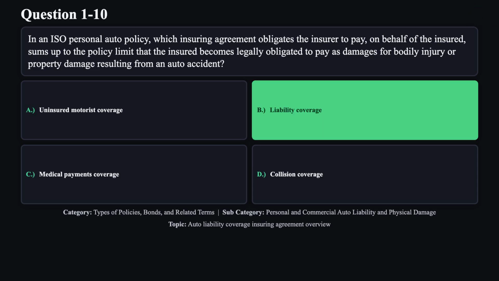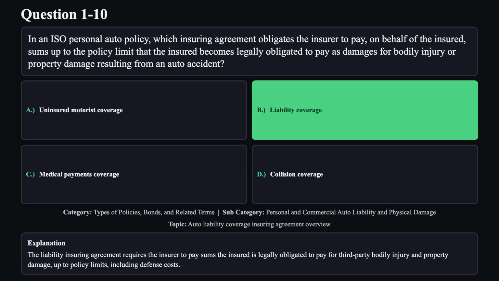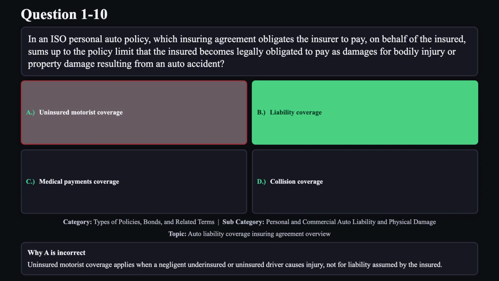The correct answer is B. The liability insuring agreement requires the insurer to pay sums the insured is legally obligated to pay for third-party bodily injury and property damage, up to policy limits, including defense costs. Reason A is not correct. Uninsured motorist coverage applies when a negligent, underinsured, or uninsured driver causes injury, not for liability assumed by the insured.